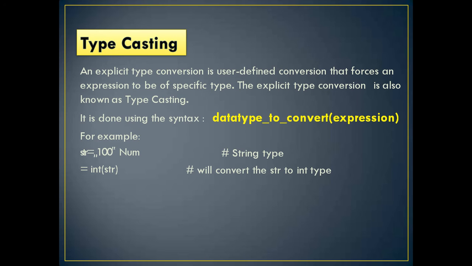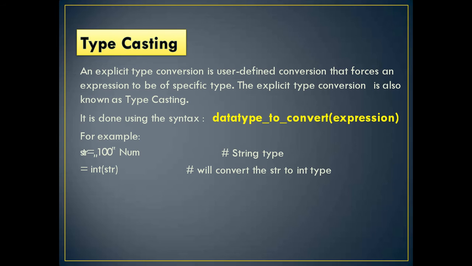Now one more concept is there called typecasting. The name itself suggests casting. Casting means originally it is something different, temporarily we convert it to something else. That is casting. An explicit type conversion is a user defined conversion that forces an expression to be of a specific type. The explicit type conversion is known as typecasting. It is done using the syntax data type of the expression to convert.